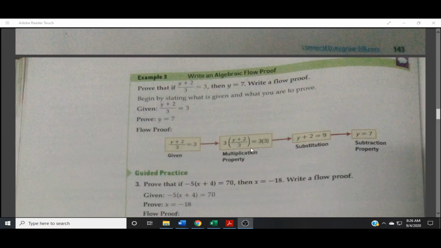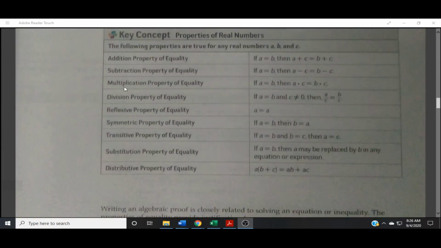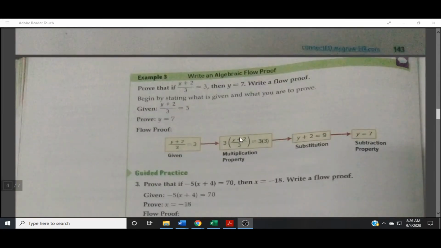The first step is a multiplication property: we multiply both sides by the same number. That is the multiplication property of equality. Then, after we multiply, we use substitution.